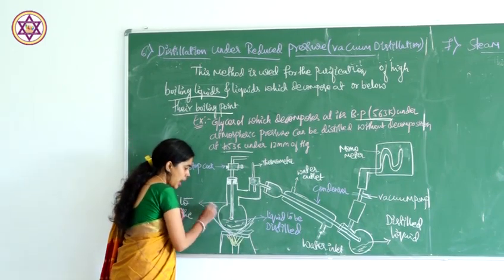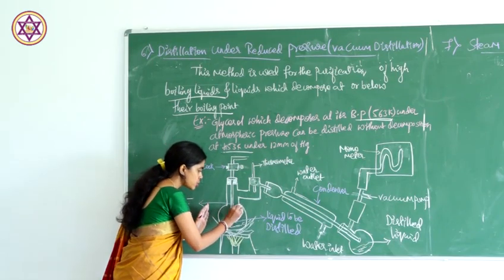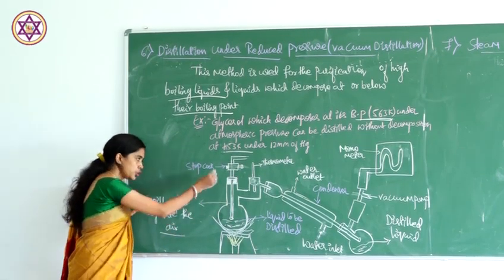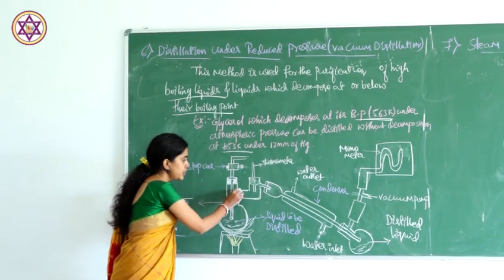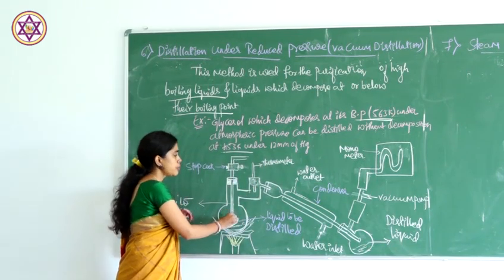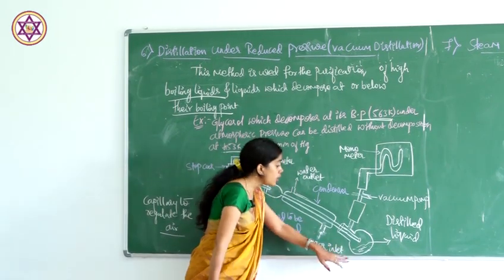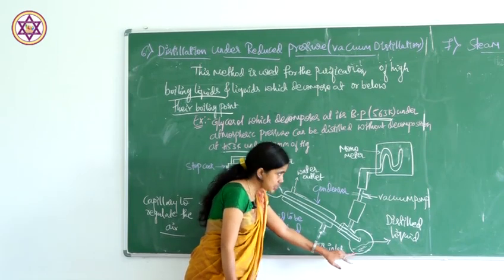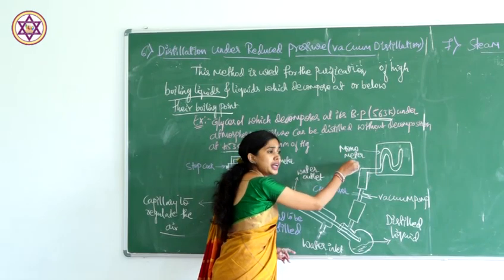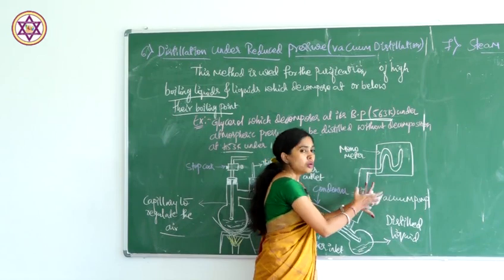We have the same setup as we had for the distillation and fractional distillation methods. Here also we have one round bottom flask. It is fitted with a capillary tube to regulate the air, and it is connected on the side with the thermometer. It is followed by the condenser and then a round bottom flask, which we call the receiver. The receiver is connected with the vacuum pump, and that is connected with the manometer. Here one extra thing we add is the manometer.